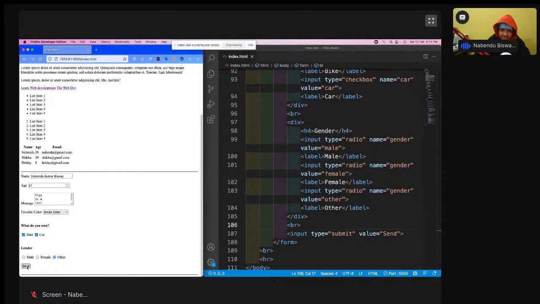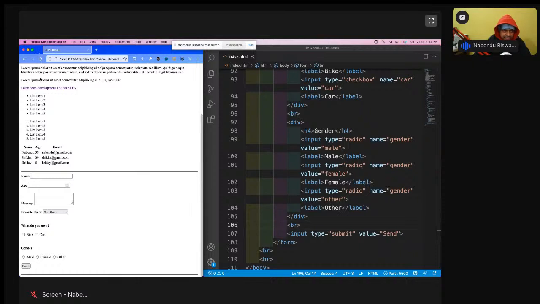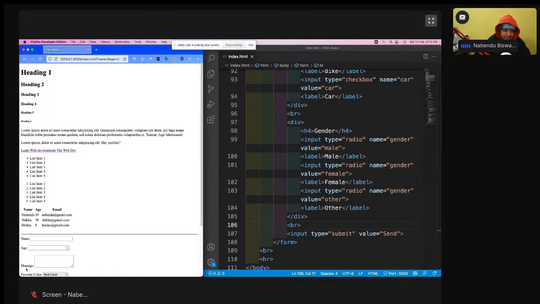Okay, when I click here, quickly see what happened. It got refreshed, and all the data is gone. This is what happens if you have a button inside a form: it submits the data, and this is a behavior we don't want to be there.